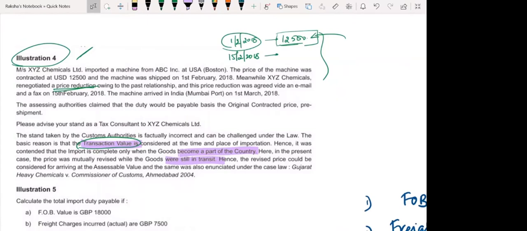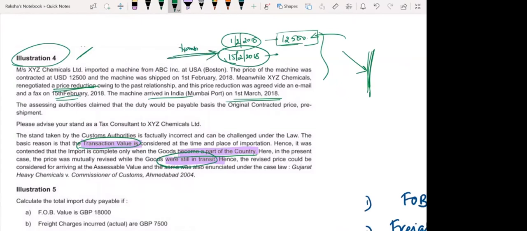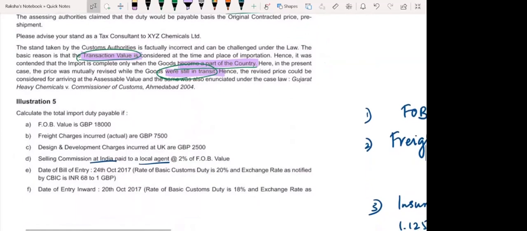Okay, and also the machine arrived in India on 1st March. So on 15th February, the machine had not yet arrived in India at all. So we understand that until it comes to India, only then you will pay, right? So it had still not become a part of the country, right? It was still in transit. On 15th February, these goods were still in transit. When the goods were still in transit, they renegotiated the price. So whatever the renegotiated price was, we don't know here. Where is it given? Not given. Whatever is the renegotiated price, that should be considered for customs duty.